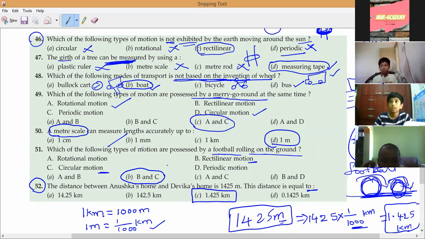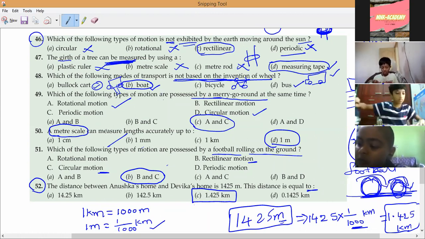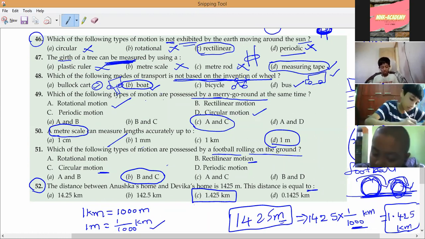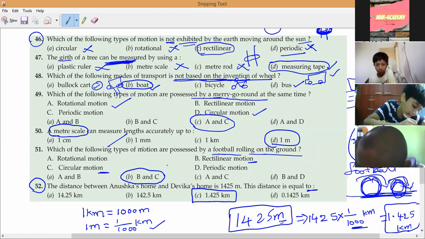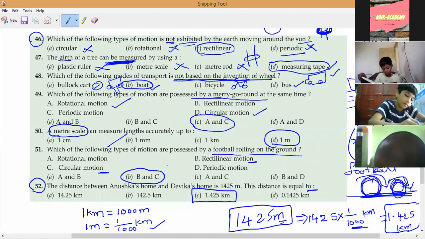Write the question, the same question, another type of model I will say. The distance between Narayan's and Sanat's home is 0.75 kilometer.